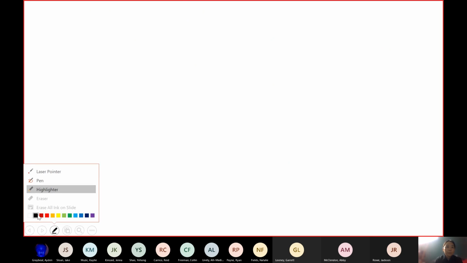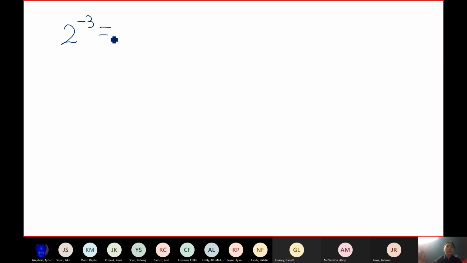So here I'm going to give you more examples. How do I do 2 to the negative third? Technically, you have two ways you can do it. The way I just did is I take this minus to mean reciprocal. So step 1, I find out what 2 to the third is, when I get rid of the minus in the exponent. And then I'm going to flip it. So I get 1 over 8.